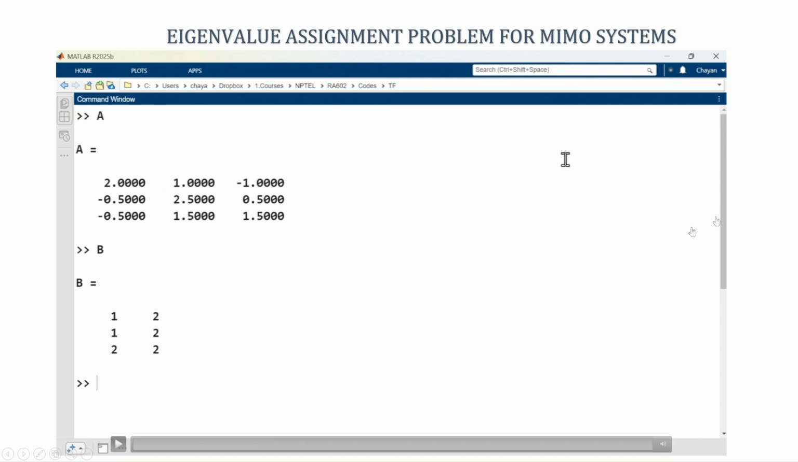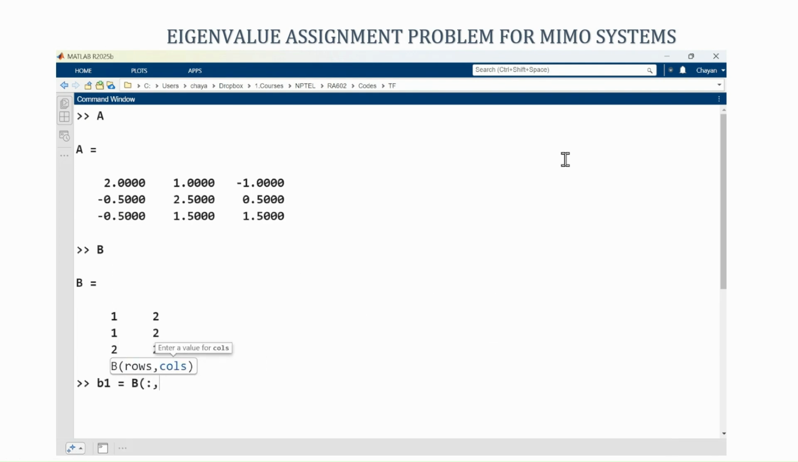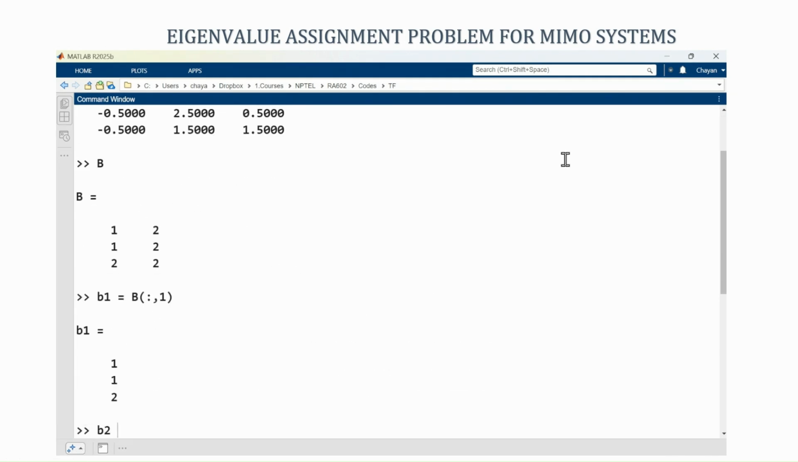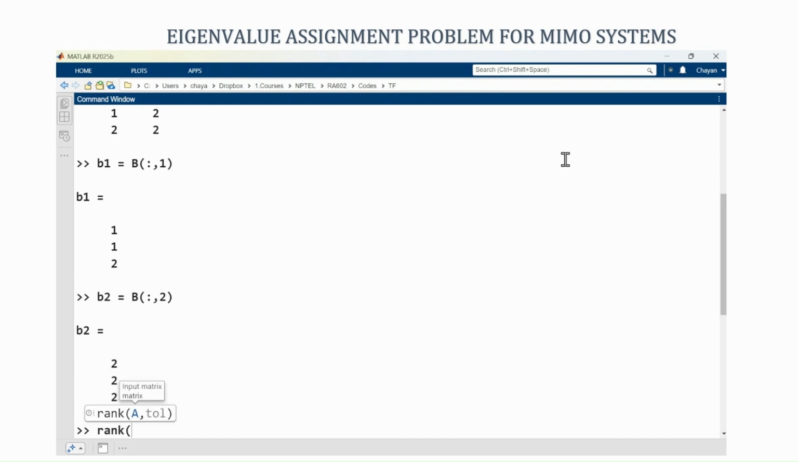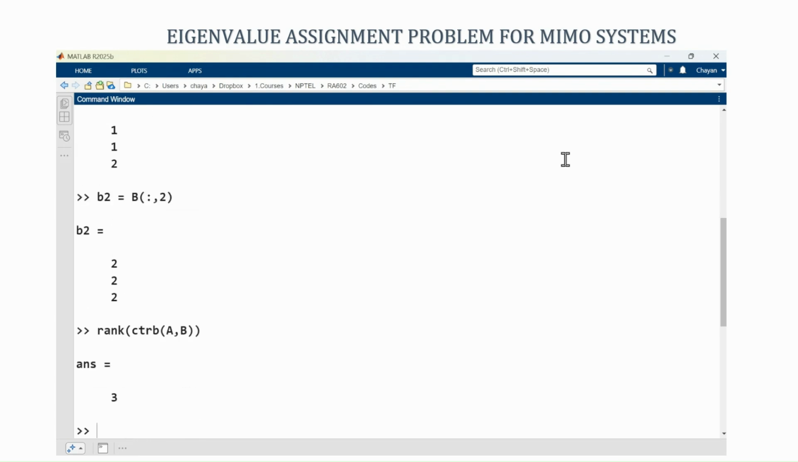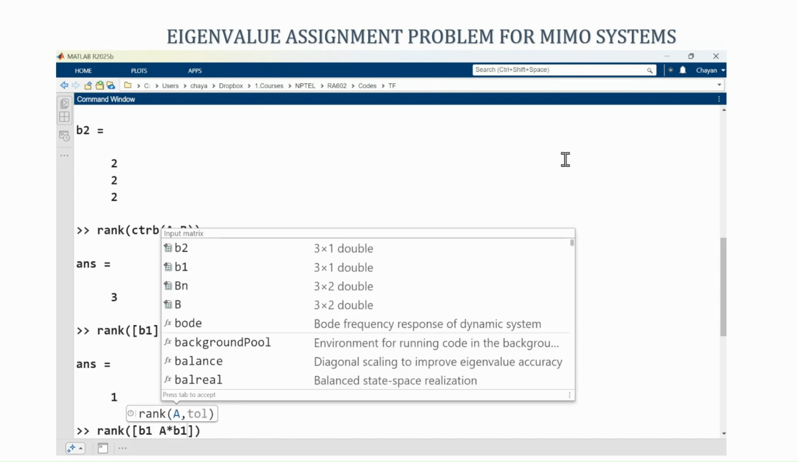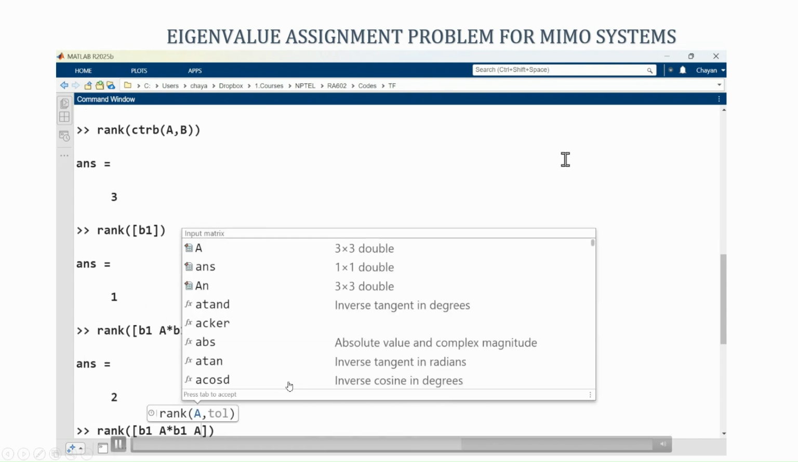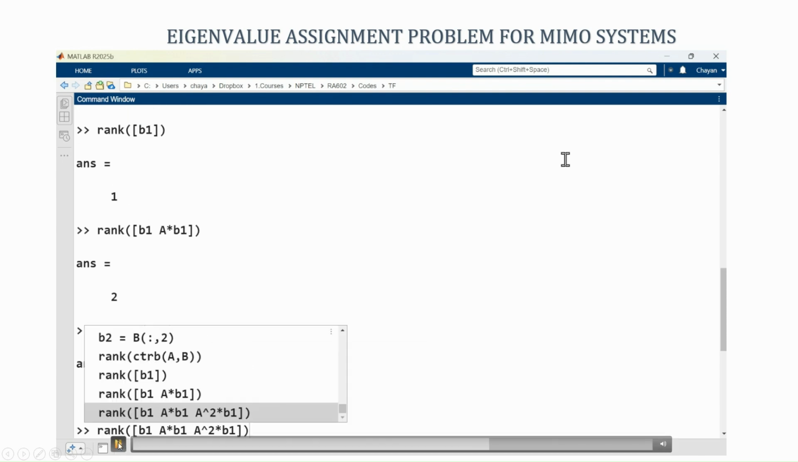Here are your A and B matrices. So, once you have the A and B matrix, I will now go ahead and write down the first column of B to be B1 and name the second column of B to be B2, and now I will go and check the rank of the controllability matrix A comma B to ensure that this system is controllable. Since the rank came out to be 3, this is a controllable system. Next, I find out the rank of B1, then rank of A into B1. So, the rank has come out to be 2, which means they are linearly independent.